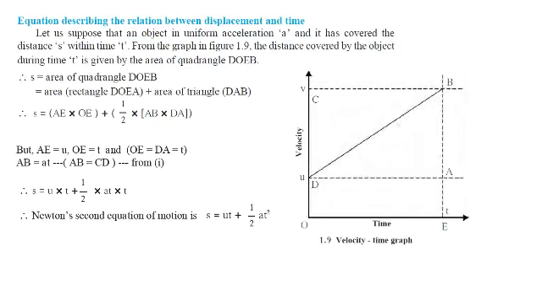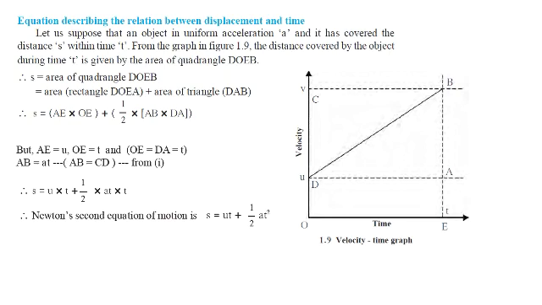The second equation of motion is giving a relation between displacement and time. Suppose the object is in uniform acceleration A and it has covered a distance S within time t. Distance covered by the object during time t is given by this quadrilateral D, O, E, B. This whole thing. D, O, E and B. Correct? Now, what is the displacement here? Displacement is the area of this quadrangle.